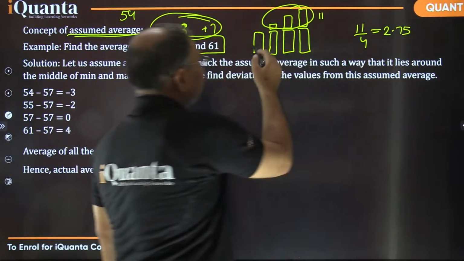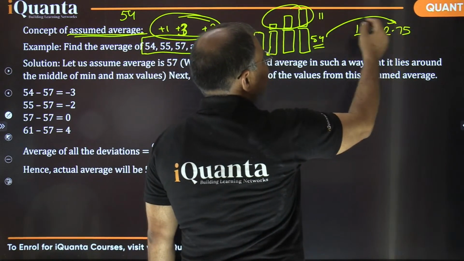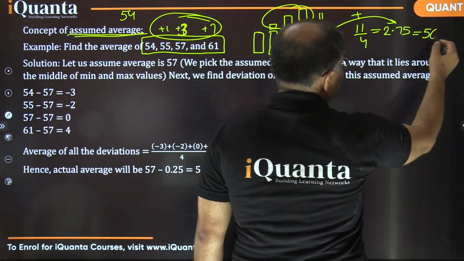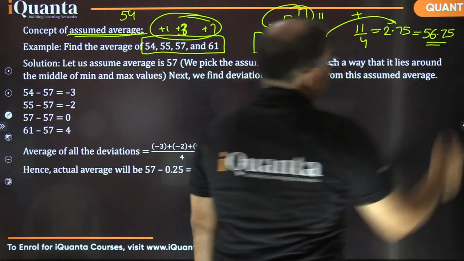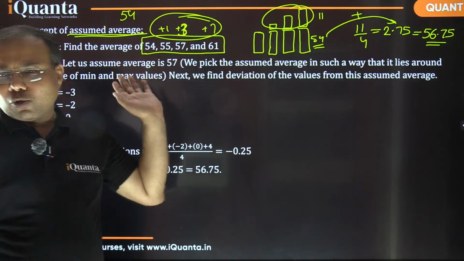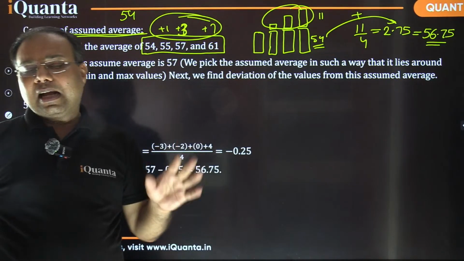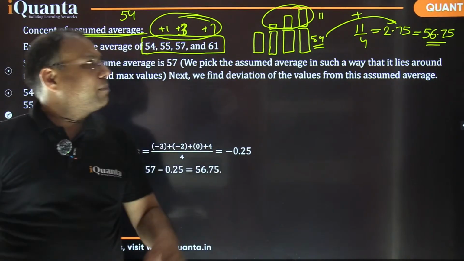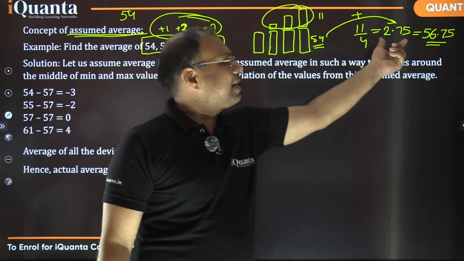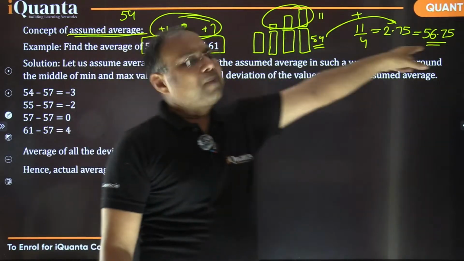Already it was 54. So now we need to add this part as well, right? So the new average comes out to be 56.75. So the idea is that, although right now there are only 4 values, we can add them directly also. But the idea is that we should understand the concept, how we can calculate faster without writing much. Adding these values was quite easy, calculating this average was very easy, and adding it back to the previous value becomes much simpler.